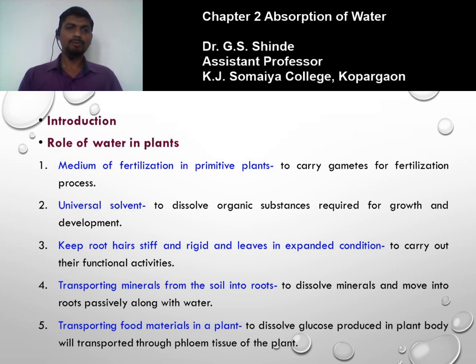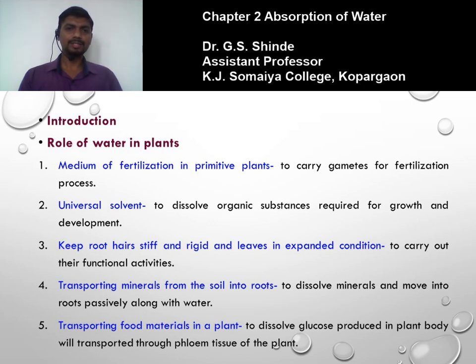Second, water functions as a universal solvent. To dissolve various organic substances, for example, carbohydrates, amino acids, various organic acids that are required for the growth and development of the plant, they are dissolved in the water. So, water acts as a solvent to dissolve various organic substances.